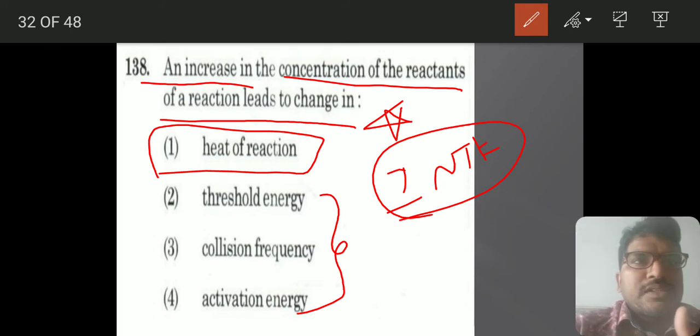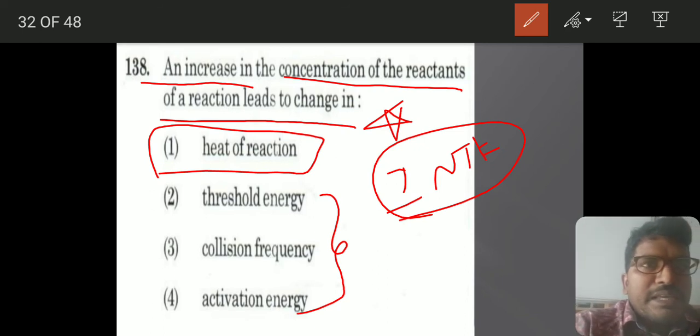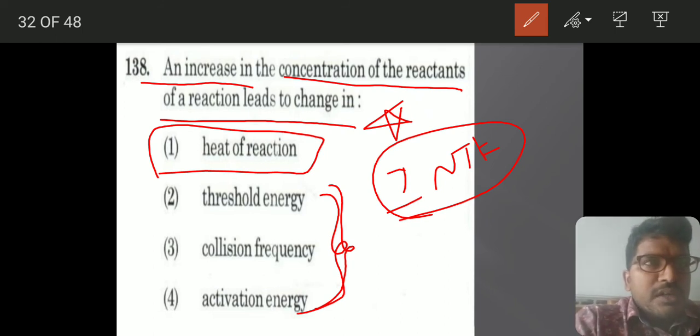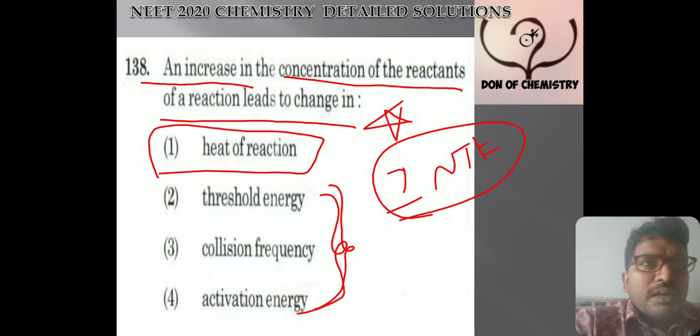So as the concentration of reactants changes, the heat of reaction will be changing. But they gave enthalpy of reaction, which will never change. These are all intensive properties, that's why they will not be changing. You can consider it under thermodynamics, or since collision frequency is there, you can consider it under chemical kinetics.